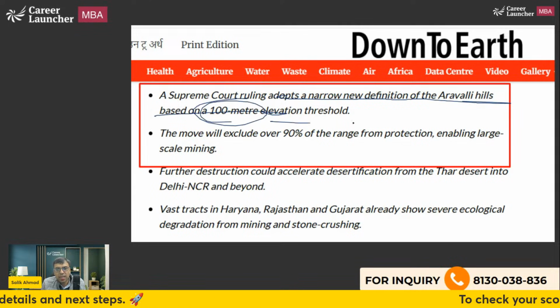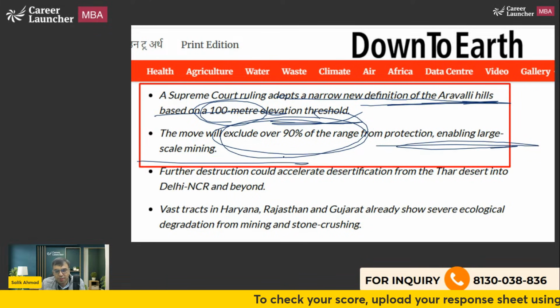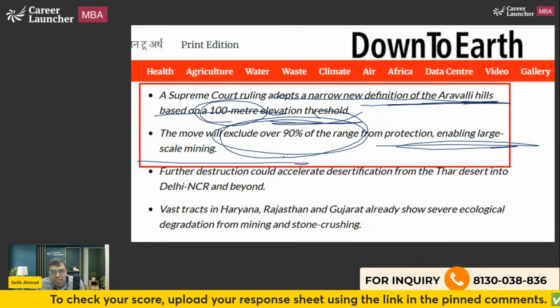Though many environmentalists said that this is a narrow definition and it will exclude 90% of the range from protection. Because if it is an Aravalli, it is protected from mining and other activities.